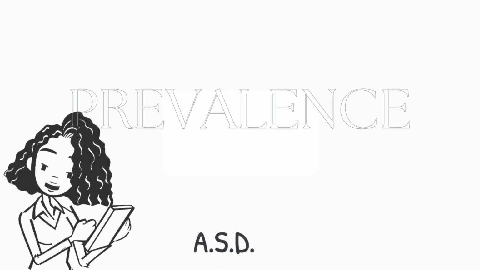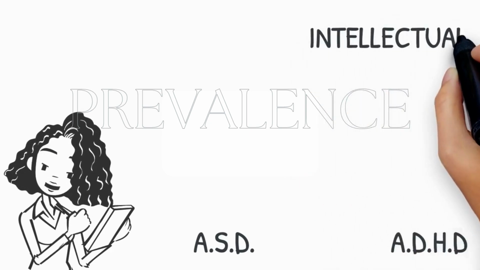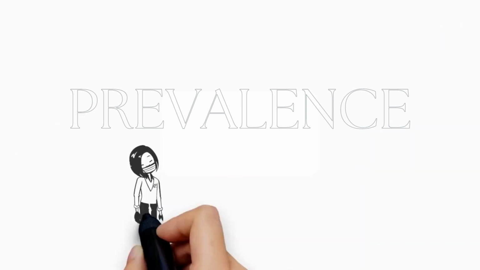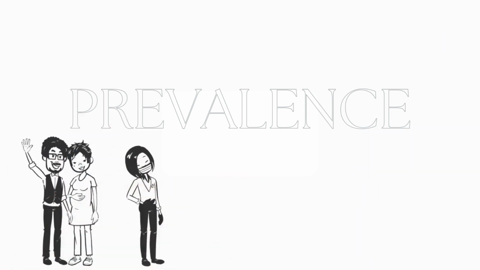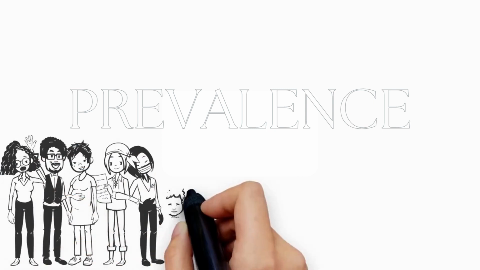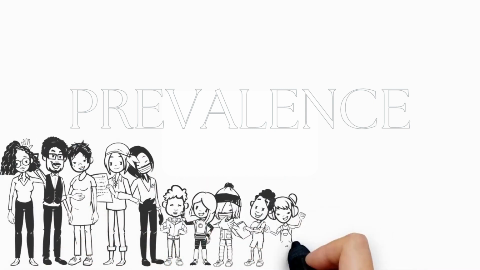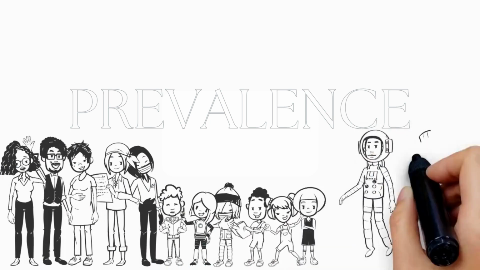For example, the CDC estimates that around 1 in 54 children may have autism spectrum disorder or ASD, while around 1 in 6 children may have a developmental disability such as ADHD, intellectual disability, or learning disability. Intellectual and developmental disabilities can affect individuals of all ages, races, and ethnicities, but some populations may be more likely to experience IDD than others.